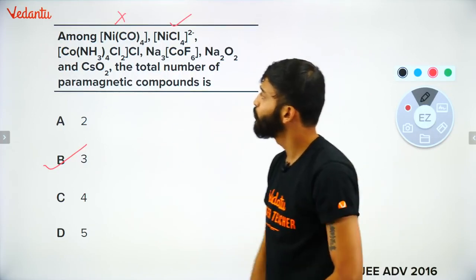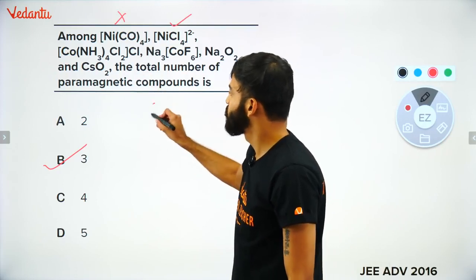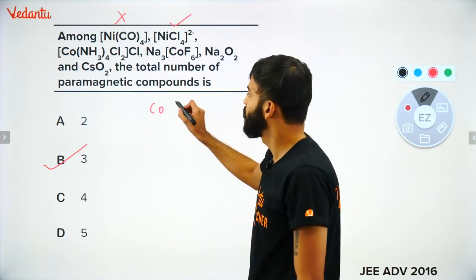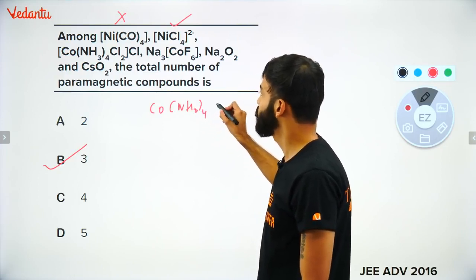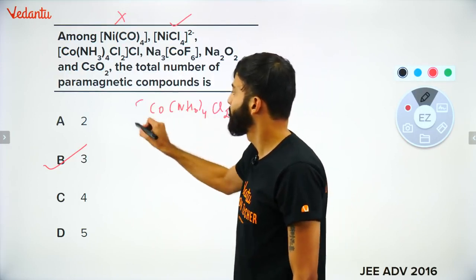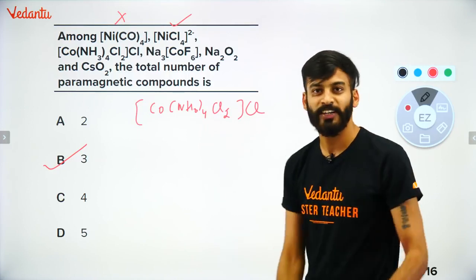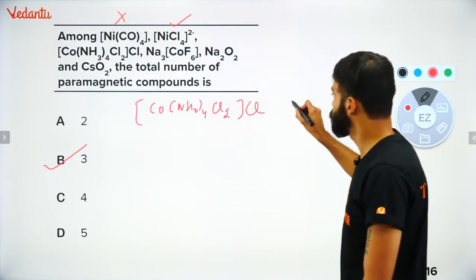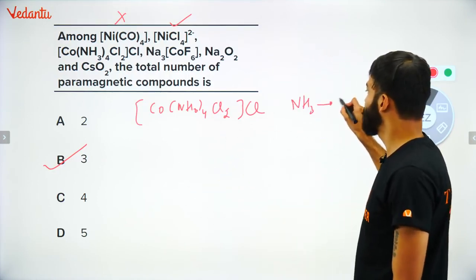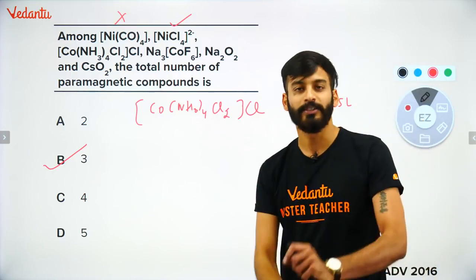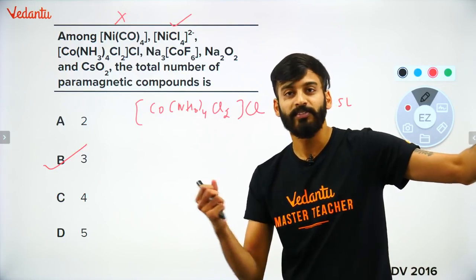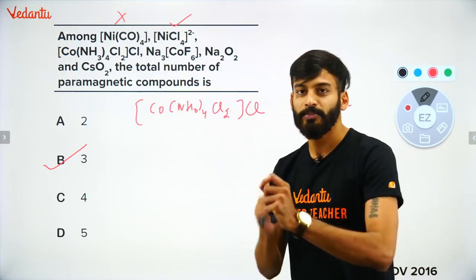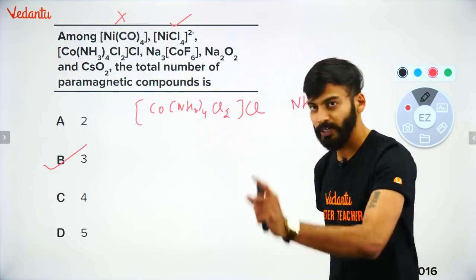Moving on to the next one. This complex of cobalt is an octahedral complex. Ammonia, how many times is ammonia there? 4 times, and Cl2 Cl. First thing very important: ammonia is a strong ligand. These points we have to learn. It's coming from crystal field splitting. This is the experimental order. You have to remember that ammonia is a strong ligand. First point clear.